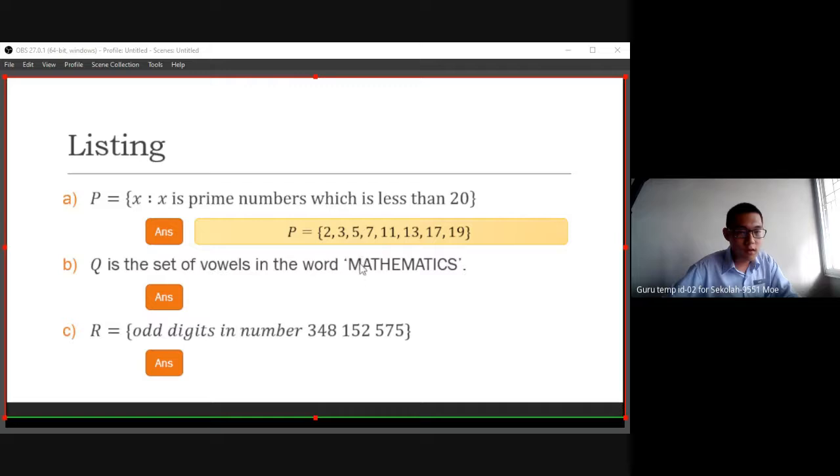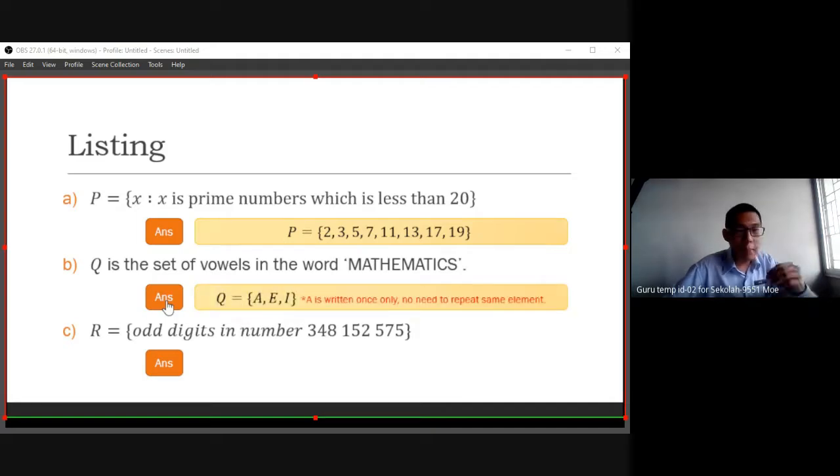We have two A's here. Why don't we want to list out two A's? Can we write down A two times, I two times, any two times? Actually, in a set, we only need to justify the characteristic of the element, so the number is not too important.